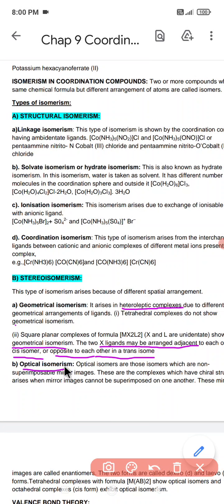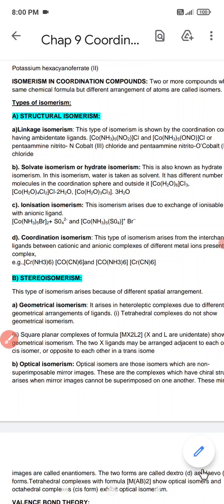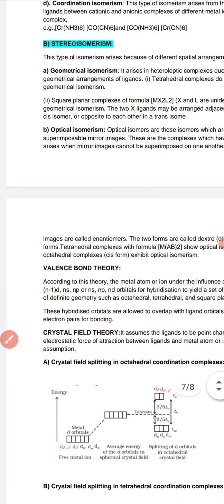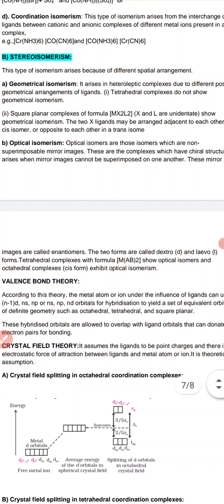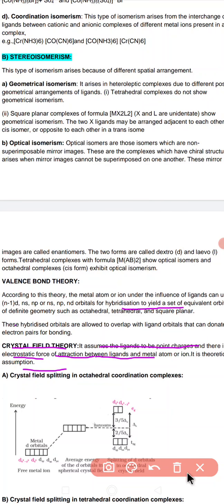Just remember, children, optical isomers are those isomers which are non-superimposable mirror images. These are complexes which have a chiral structure.